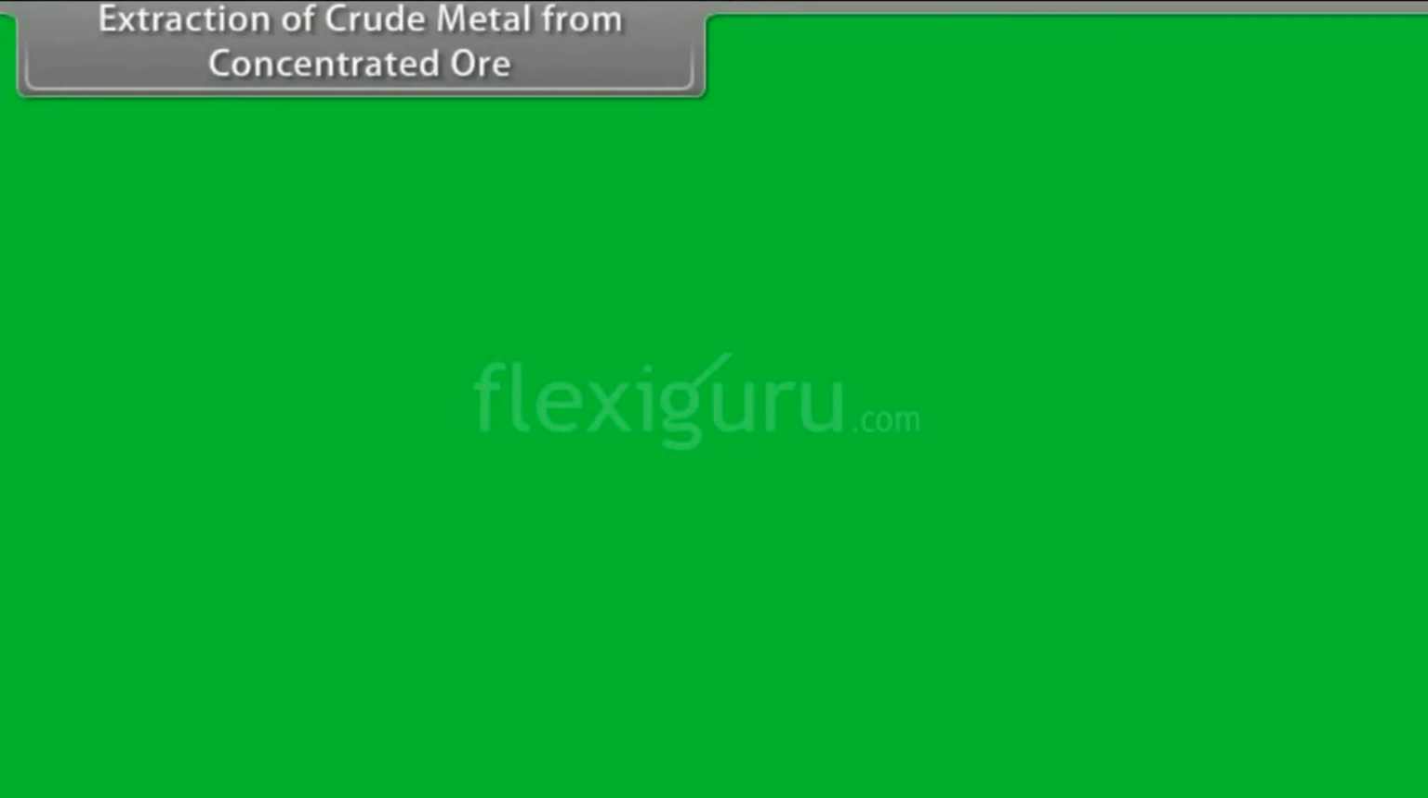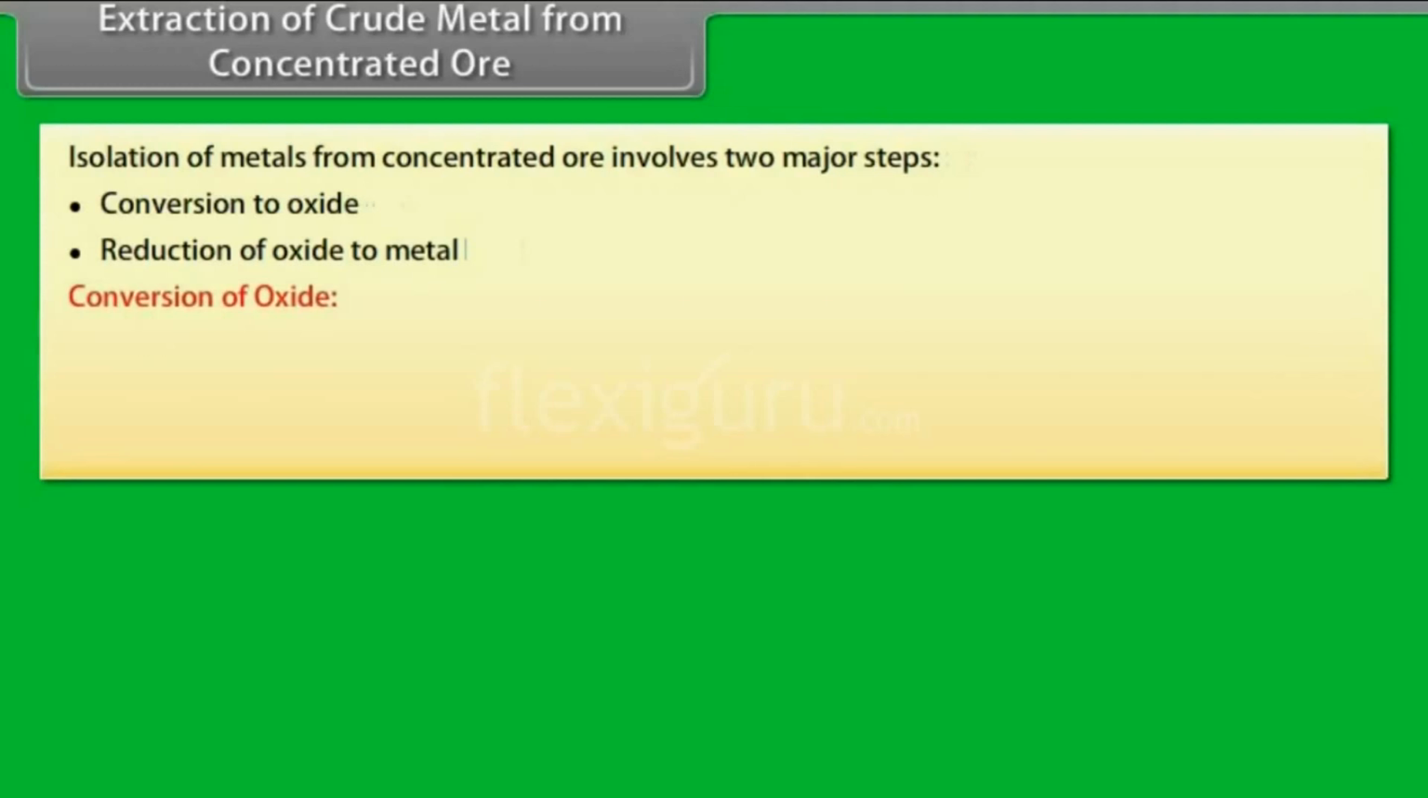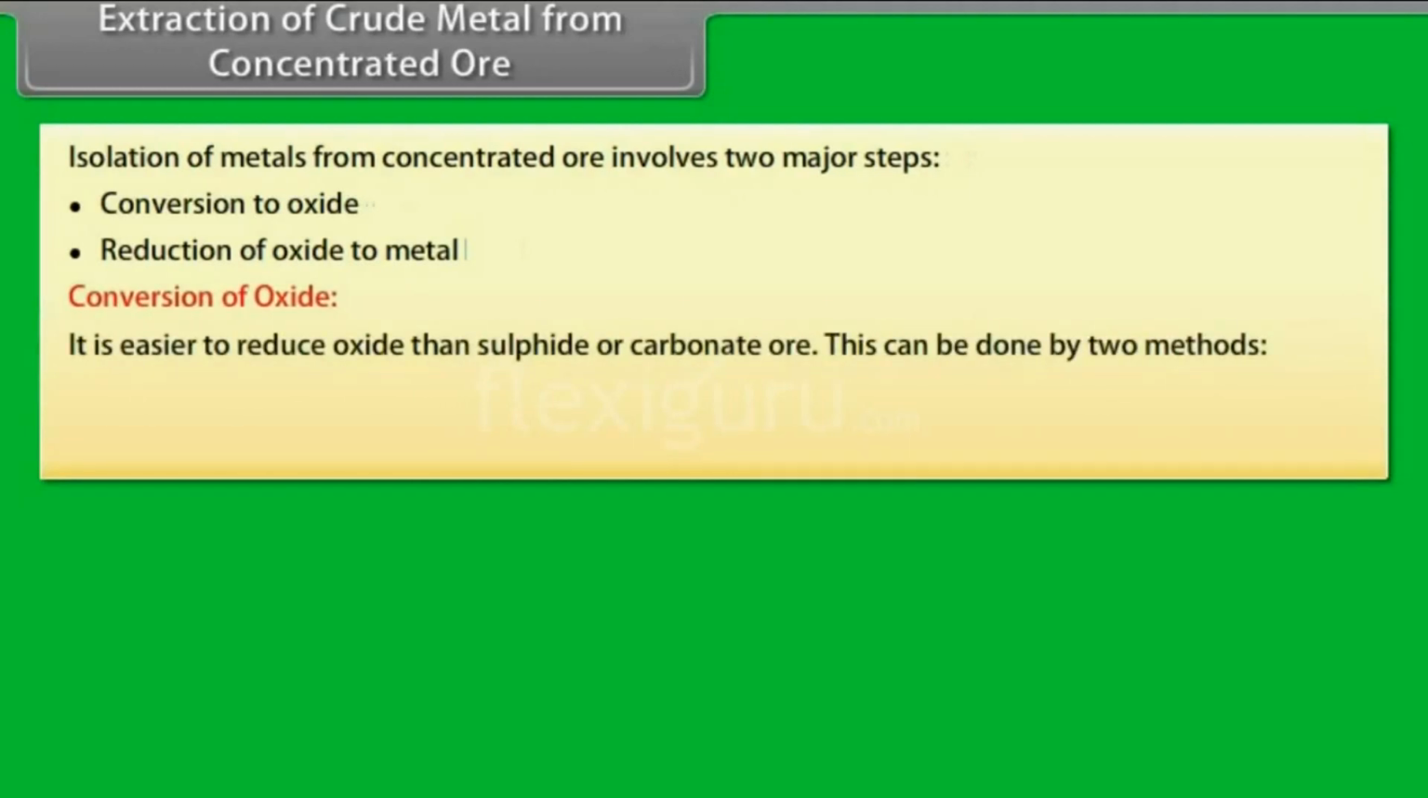Extraction of crude metal from concentrated ore. The concentrated ore must be converted into a form which is suitable for reduction. Oxides are easier to reduce. Thus, isolation of metals from concentrated ore involves 2 major steps: conversion to oxide and reduction of oxide to metal. Conversion to oxide. It is easier to reduce oxide than sulfide or carbonate ore. This can be done by 2 methods: calcination and roasting.